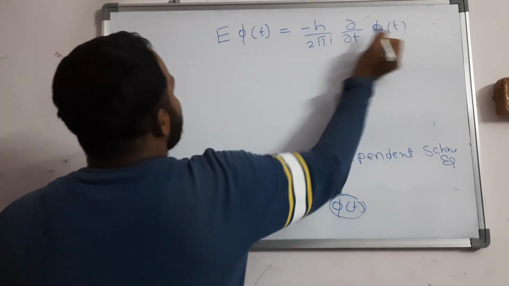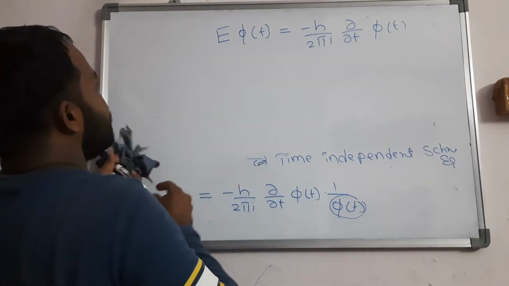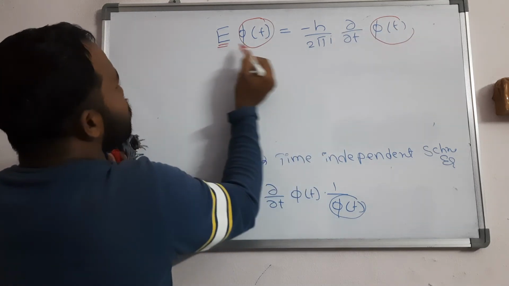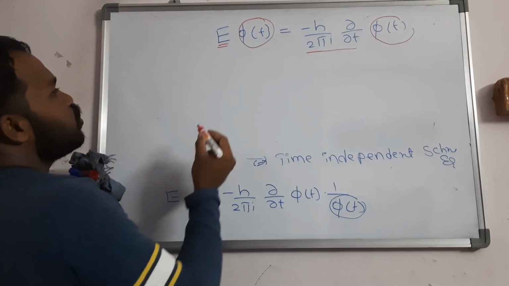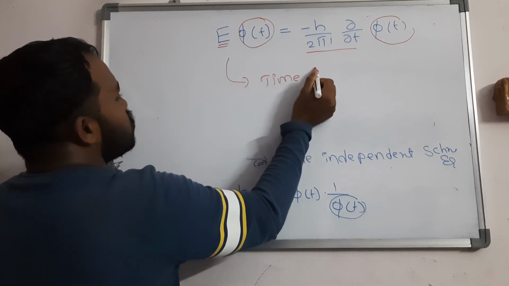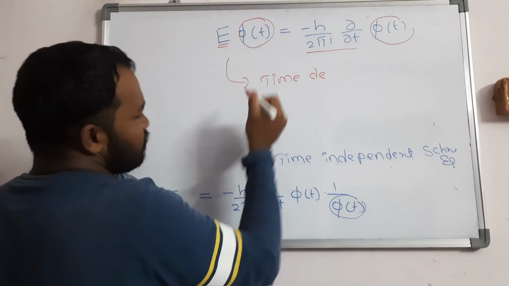If you observe clearly, this is a function of t, this is also the function of t. E is equal to what? E is equal to minus h by 2 pi i into dou by dou t. This is the time dependent Schrodinger equation. Both are same.